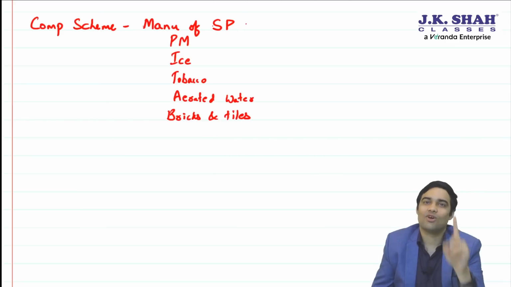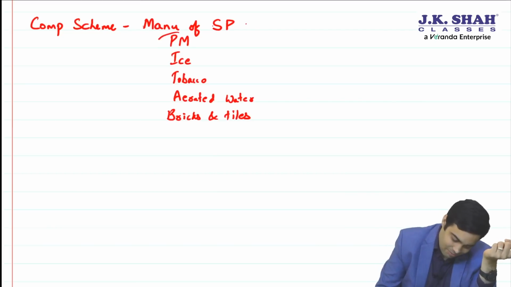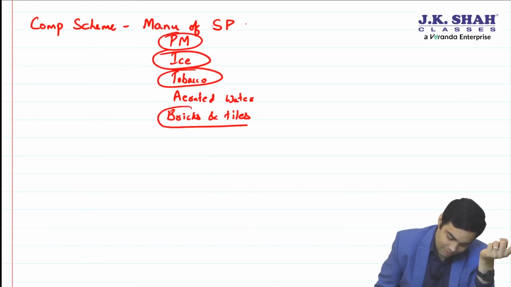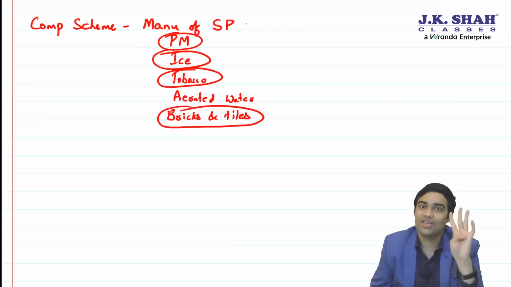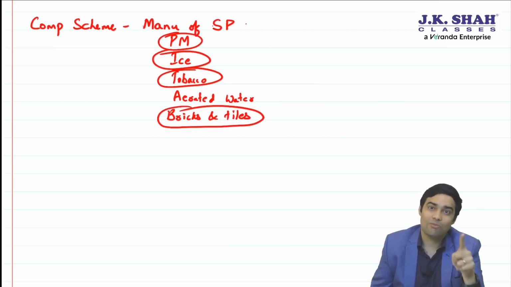Same thing for bricks and tiles applicable for registration, because you remember pan masala, ice cream, tobacco and bricks and tiles are also mentioned in registration, where they don't get 40 lakh limit. 40 lakh limit is not available for these four. And composition scheme, for 5 you don't get composition scheme. Clear?